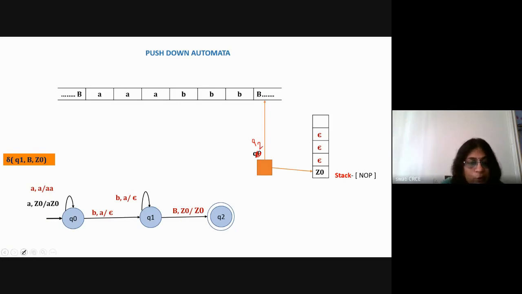Okay, so it will go to Q2, and what I'm doing is that there are two ways to halt.